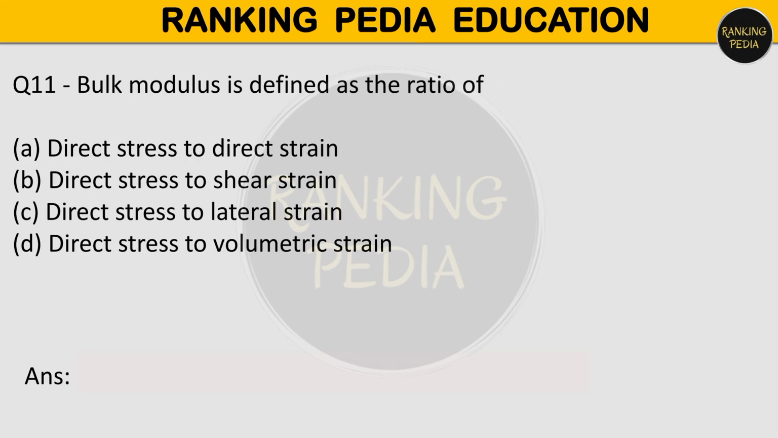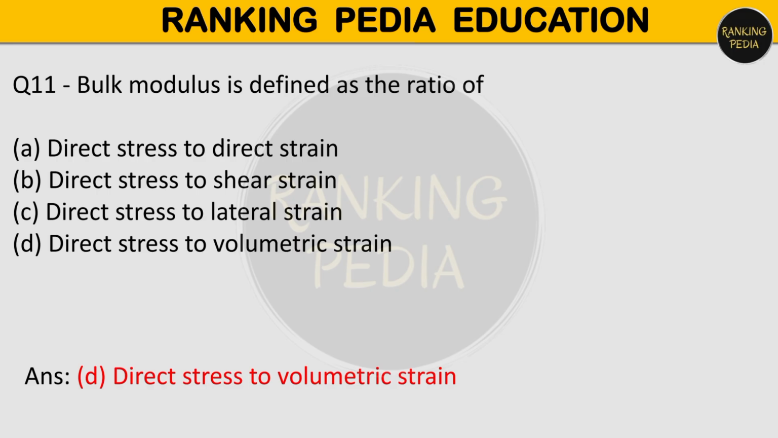Your next question is, bulk modulus is defined as the ratio of, option A is direct stress to direct strain, option B is direct stress to strain, option C is direct stress to lateral strain, or option number D, that is direct stress to volumetric strain. So bulk modulus is what? It is the ratio of direct stress to the volumetric strain, that is option number D.